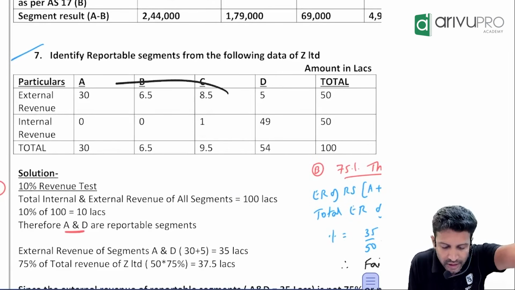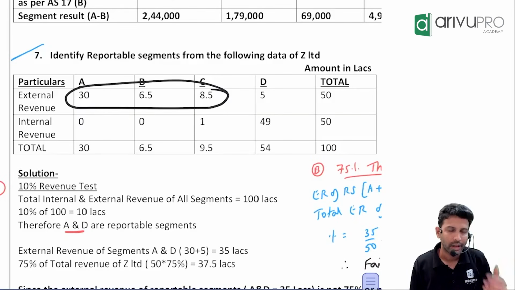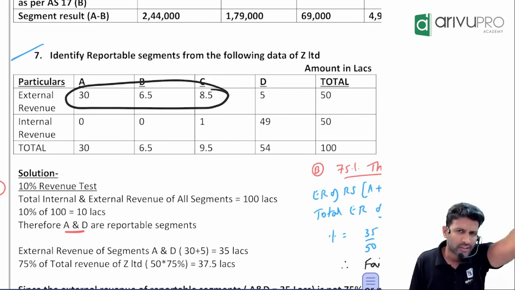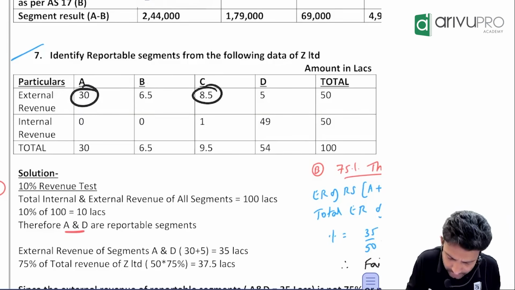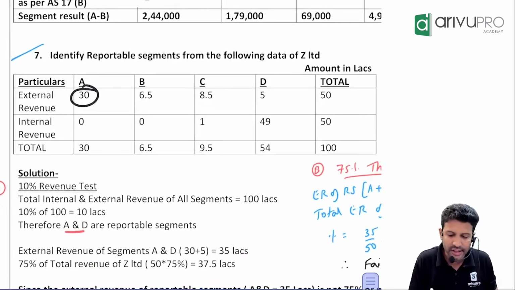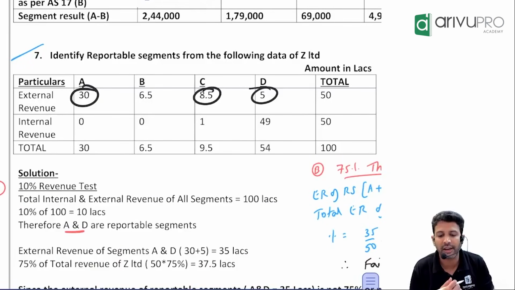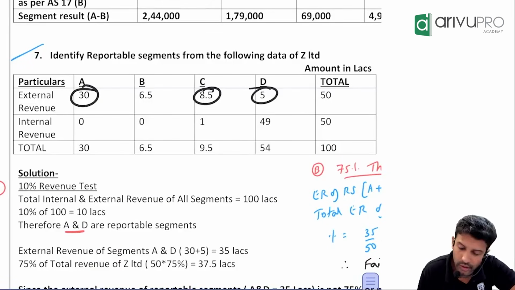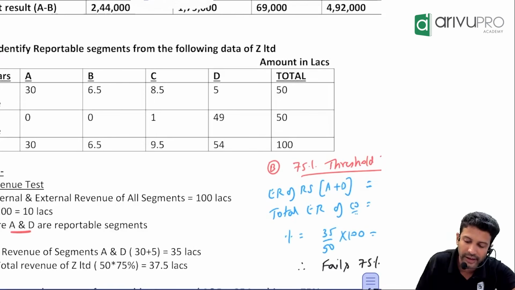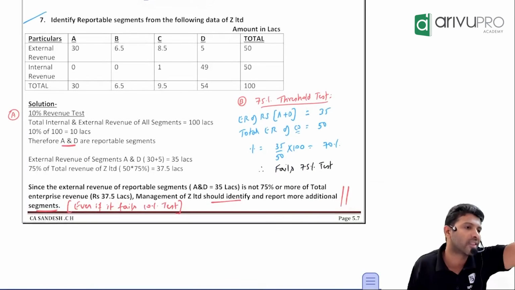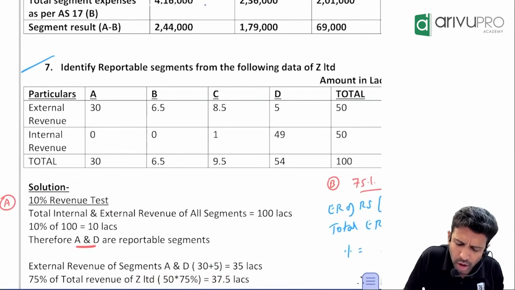Check. Add these three. The external revenue of ABC you add. They can take C also, they can take D also. Their choice. Rather, A, C, and D, since A and D were already reported under the 10% test. Okay, let's test with A, C, D. External revenue is how much? 43.5. What is the external revenue of the company? 50. So calculate the percentage. 43.5 divided by 50. How much is it? 87. Requirement is only 75. Failed or passed? Passed. That means you can add one more, called C.